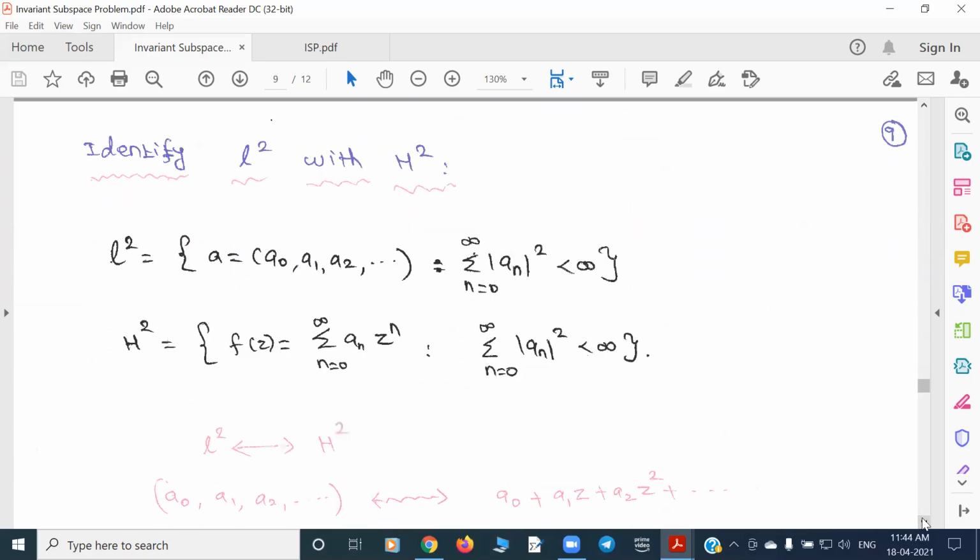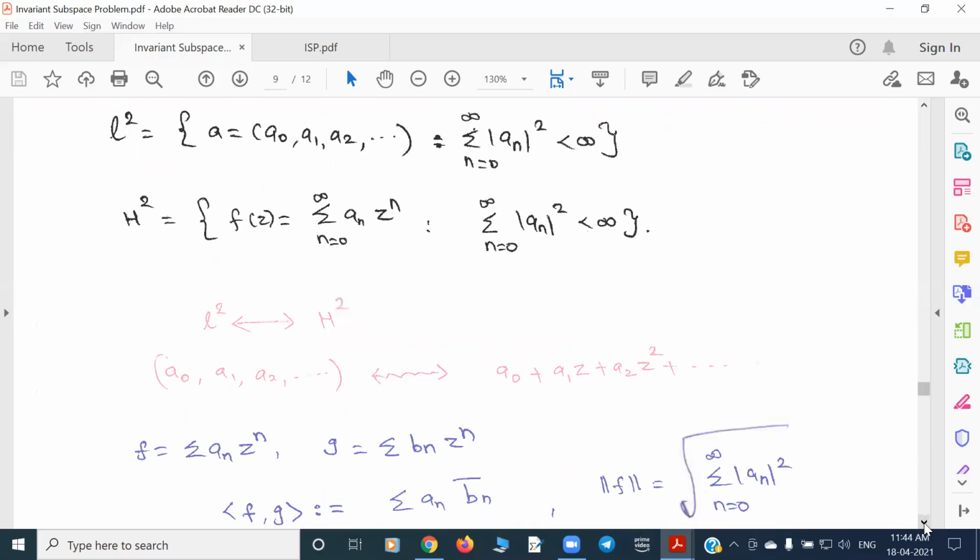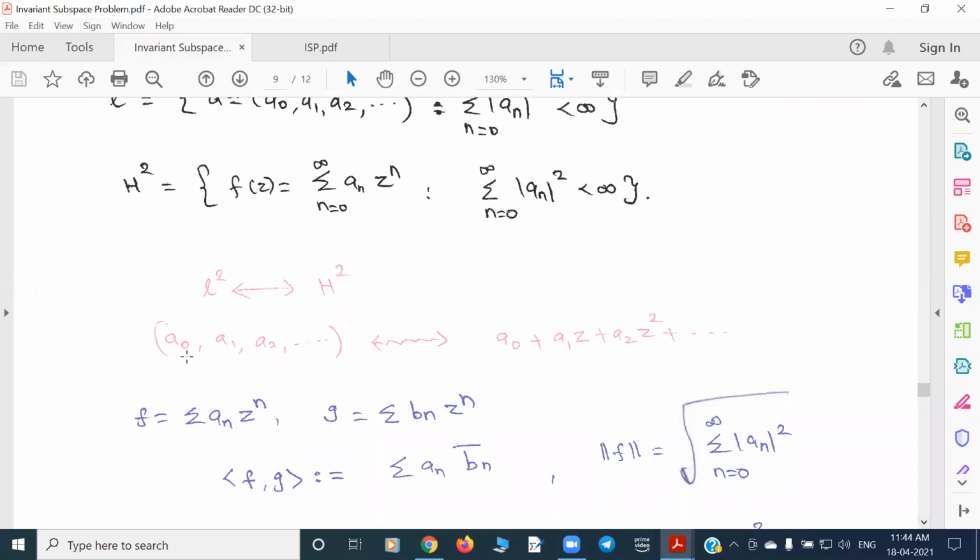Now we are identifying the Hardy space with the L2 space. If you think of square summable sequences, our Hardy space is also a power series with square summable coefficients, so we have the natural identification: the sequence a0, a1, and so on is sent to the power series.